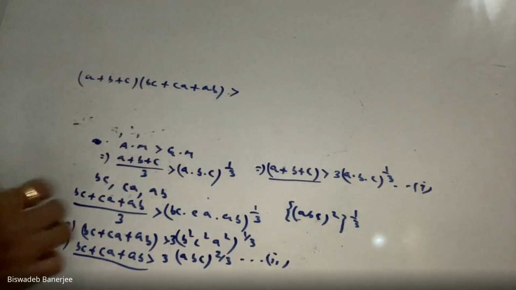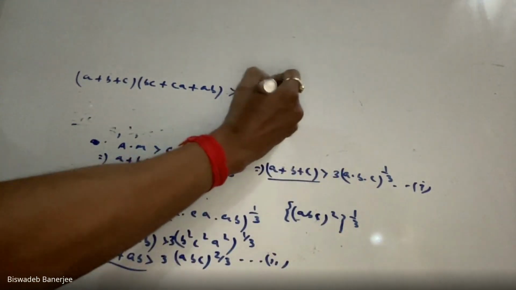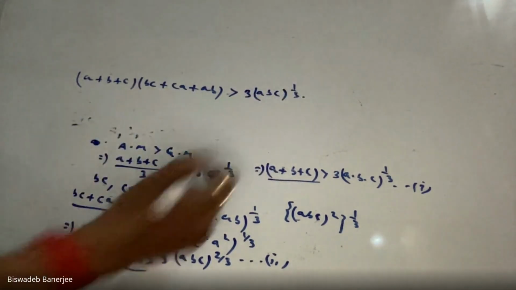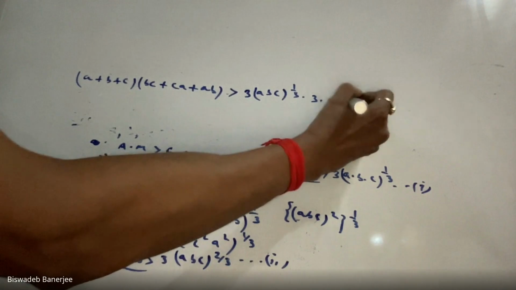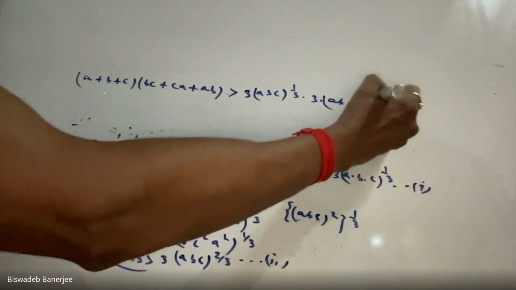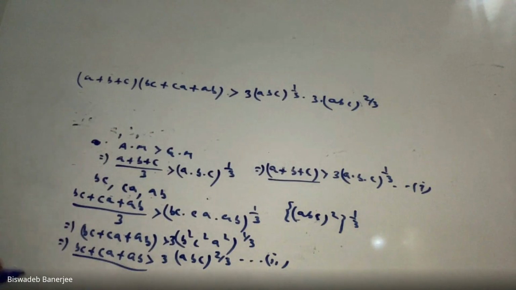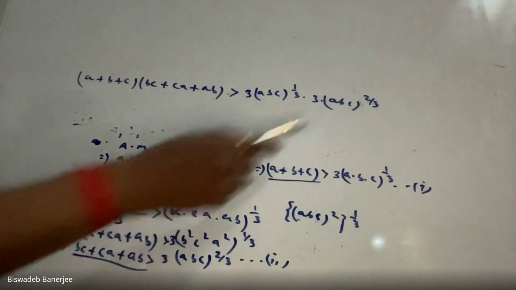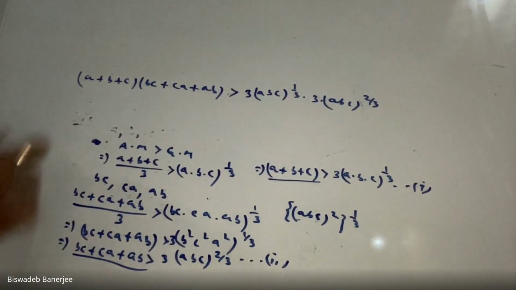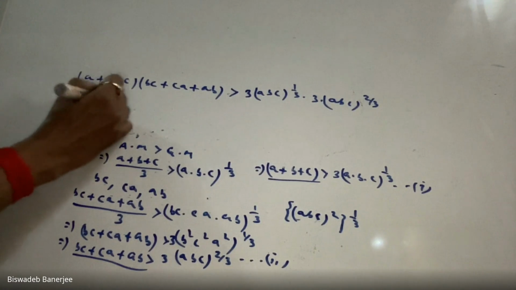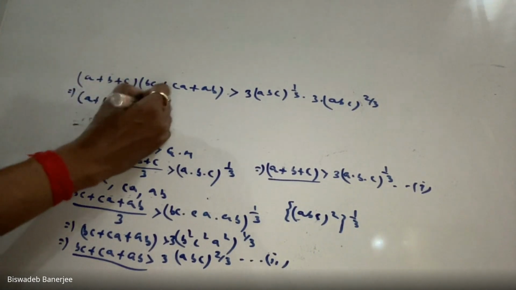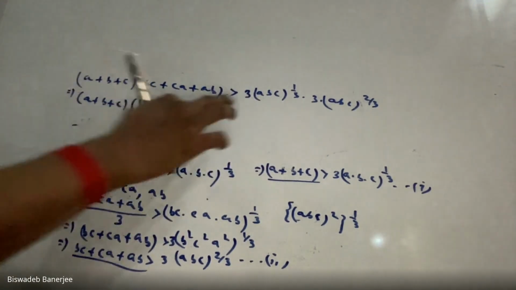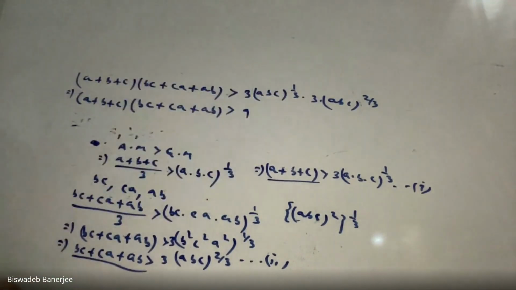So greater than. Now here the right hand side is 3 into ABC to the power 1/3, and here the right hand side is 3 into ABC to the power 2/3. Clear? We are just multiplying left hand side and right hand side. Done. This means A plus B plus C into BC plus CA plus AB is greater than 3 into 3, that is 9, into...